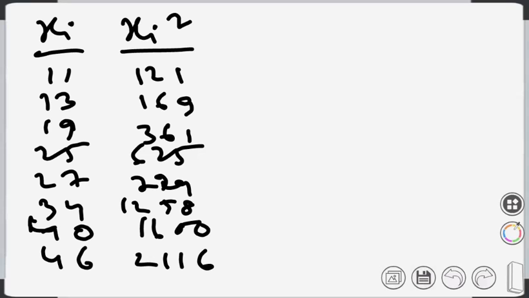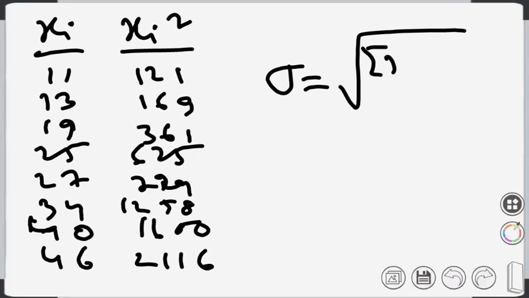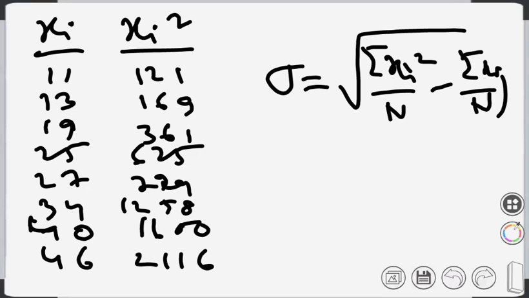Then to use the formula, sigma equals the square root of summation xi square by n minus x bar square. So x bar square means summation xi by n, whole square.